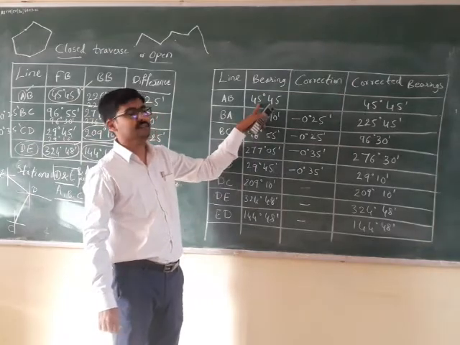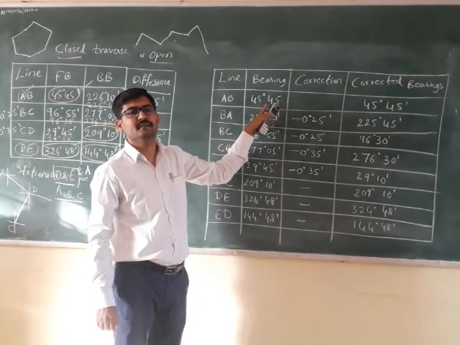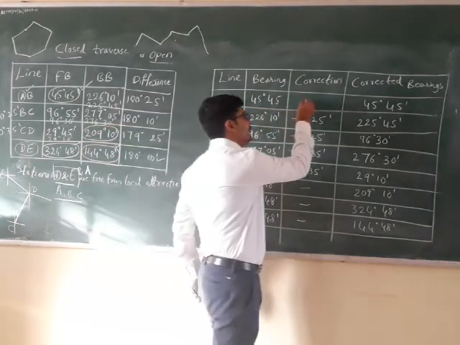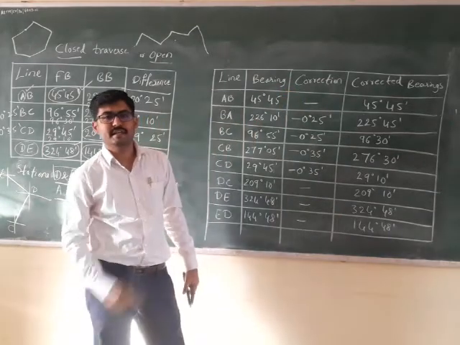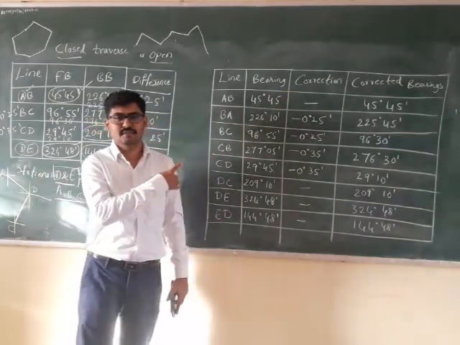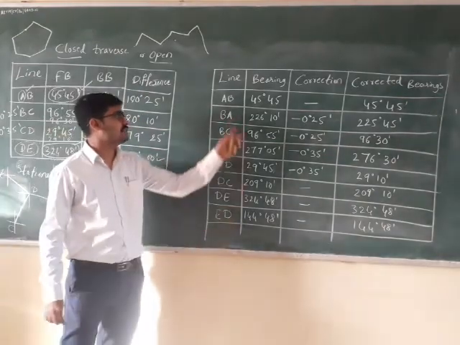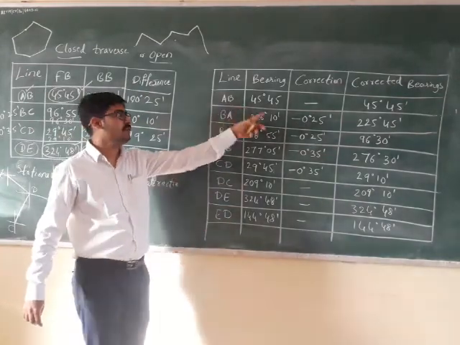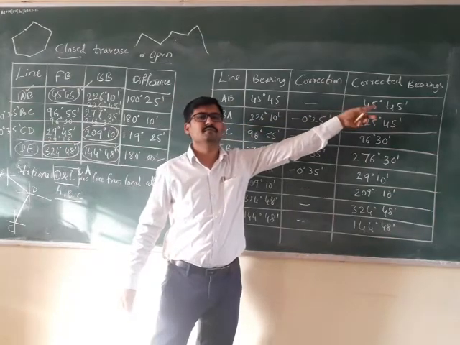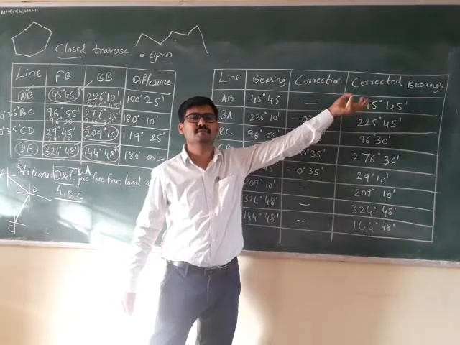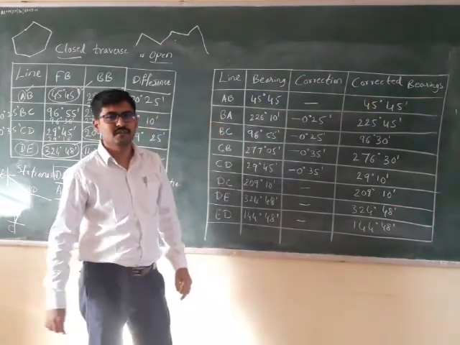And what is the measured one? That is also 45 degrees 45 minutes. So that means there is no correction required for station A also, isn't it? Because the forward bearing of line AB is measured from station A, and you have got the corrected bearing as the same 45 degrees 45 minutes. That means station A is also free from local attraction.